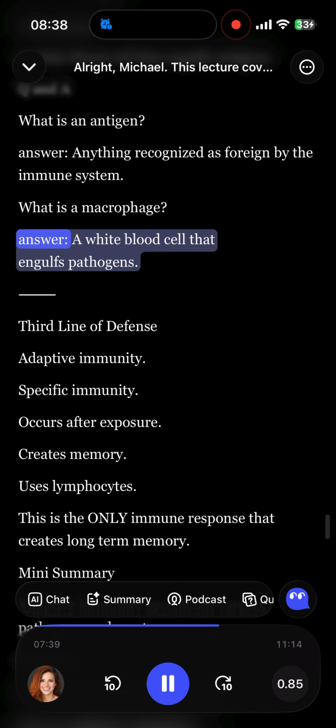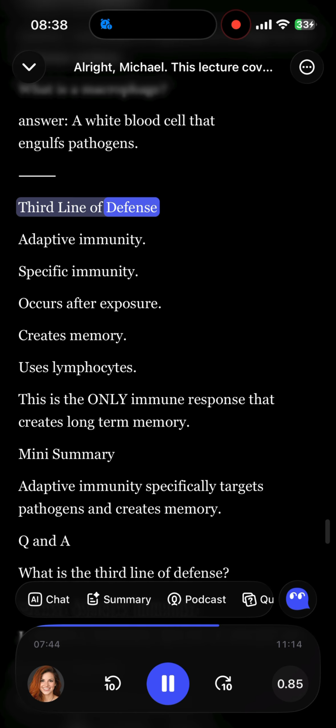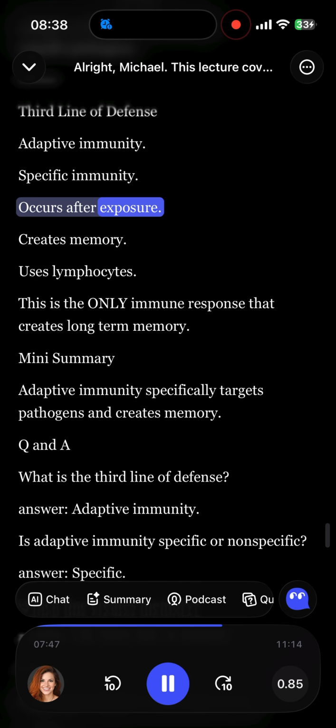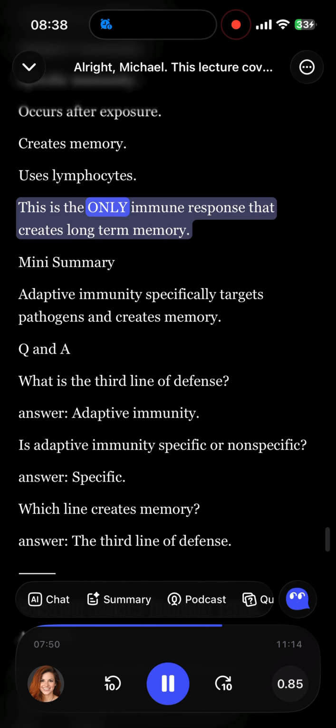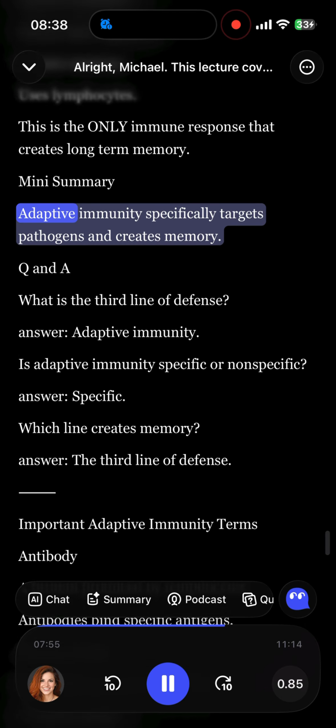Third line of defense. Adaptive immunity, specific immunity, occurs after exposure, creates memory, uses lymphocytes. This is the only immune response that creates long-term memory. Mini summary. Adaptive immunity specifically targets pathogens and creates memory.